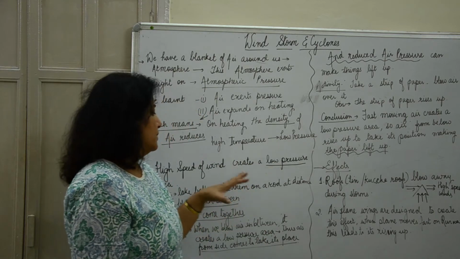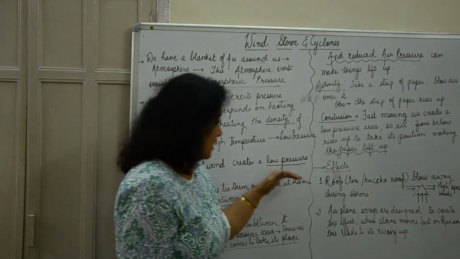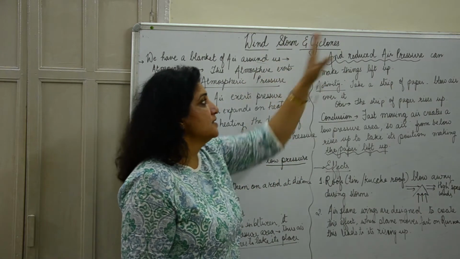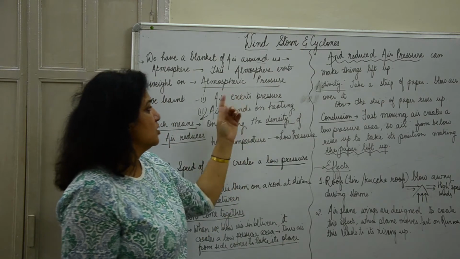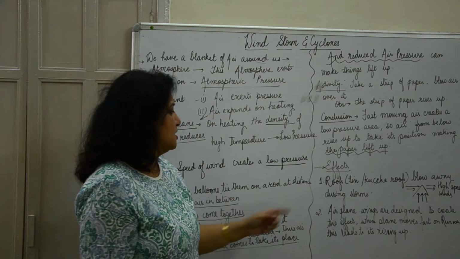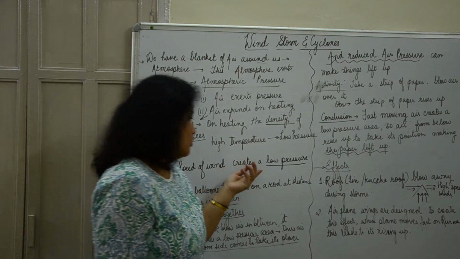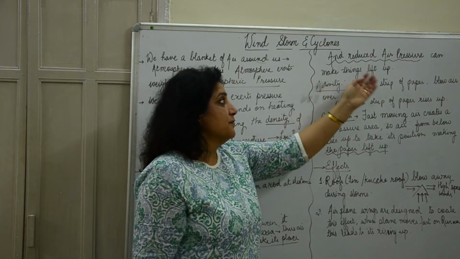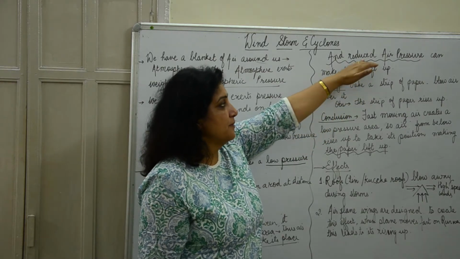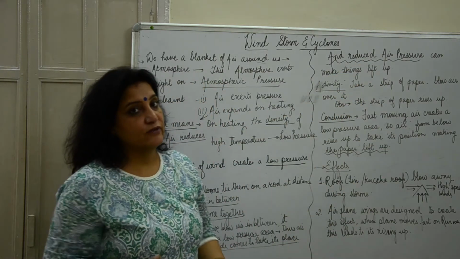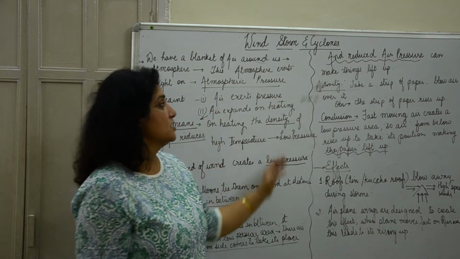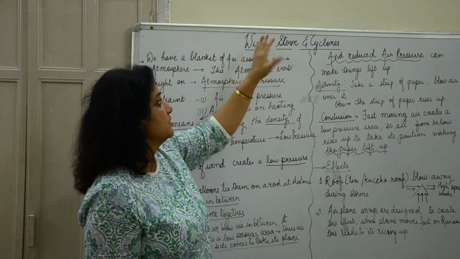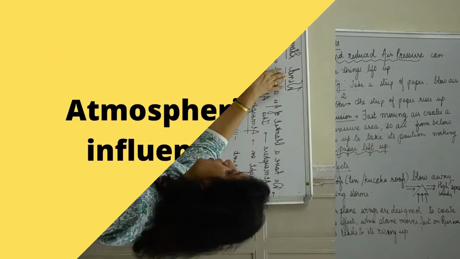So these are the two properties of air, which are also responsible for wind, storm and cyclone. The first property was that air exerts pressure, and air expands on heating. The other property is that high speed of wind creates low pressure, and reduced air pressure can make things lift up. So these are the properties of air which are relevant in this chapter, and which cause these effects.